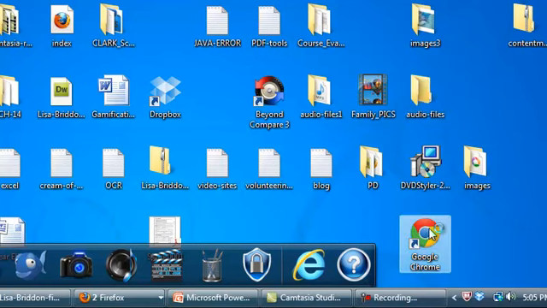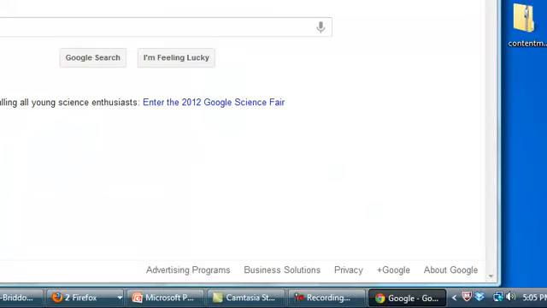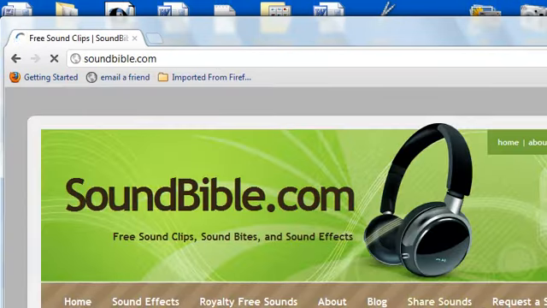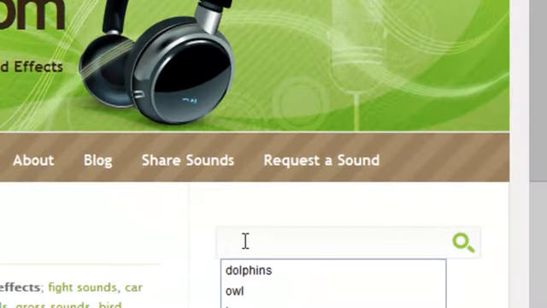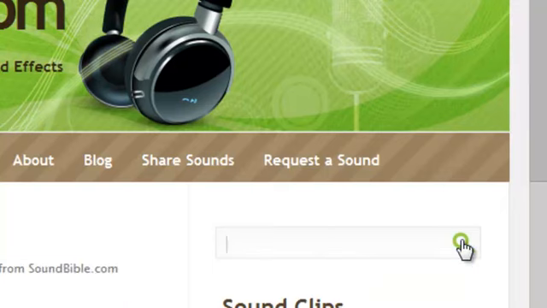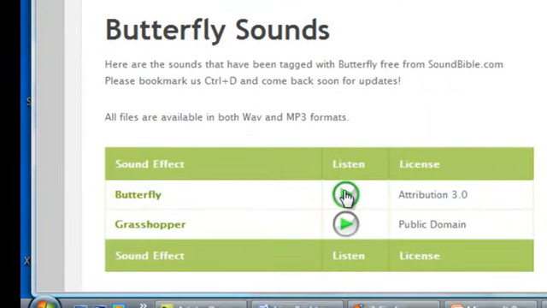Now we can open our web browser, go to soundbible.com, and in this search box type in our topic. And click the green magnifying glass to search. Remember, we can hit play to preview the sound.